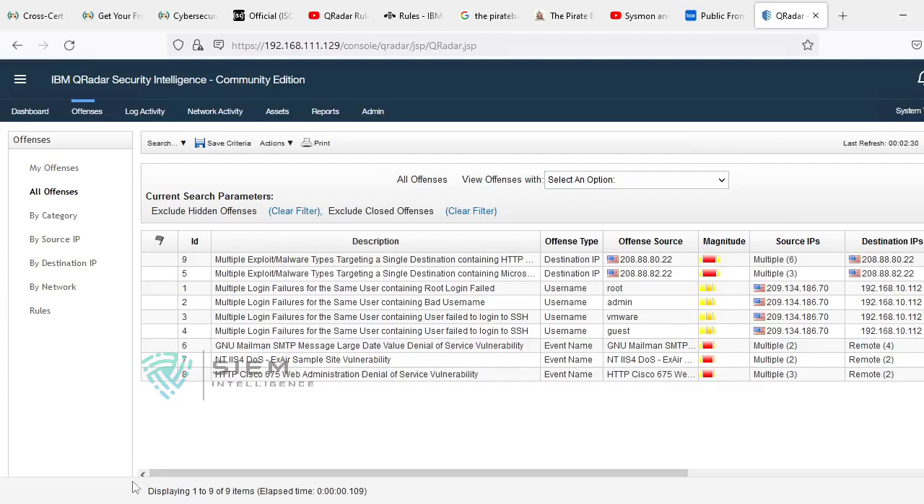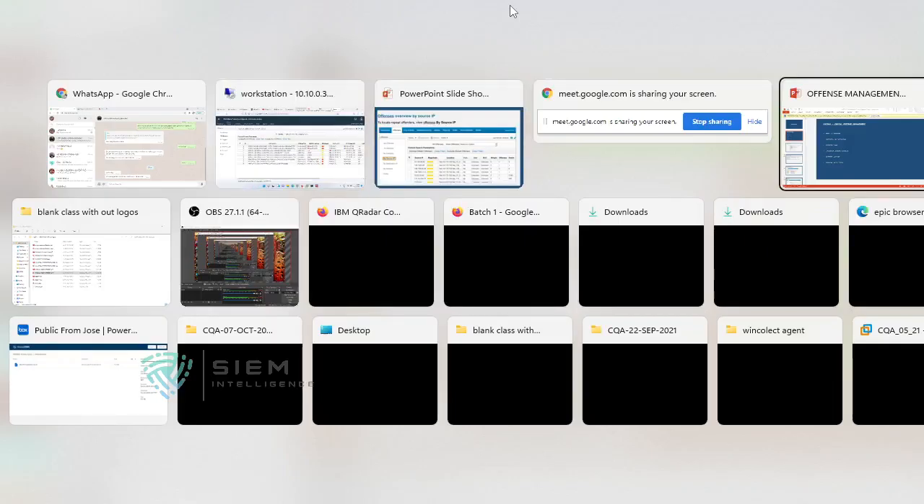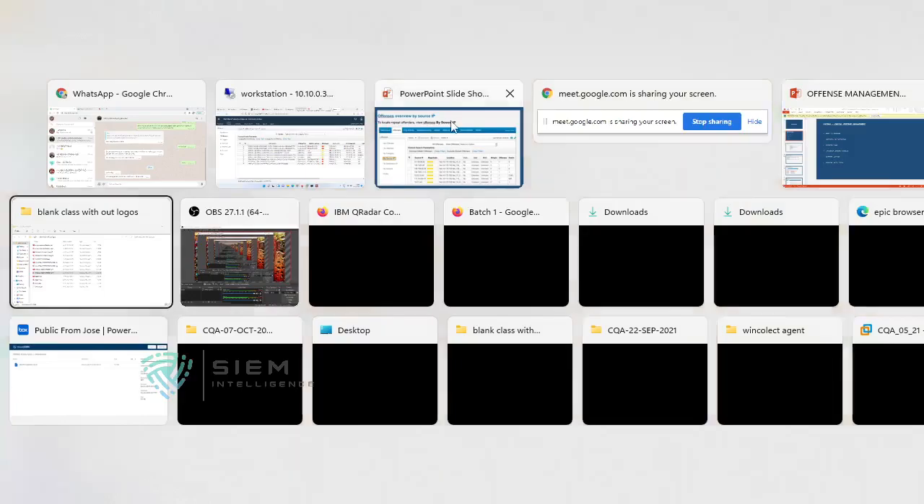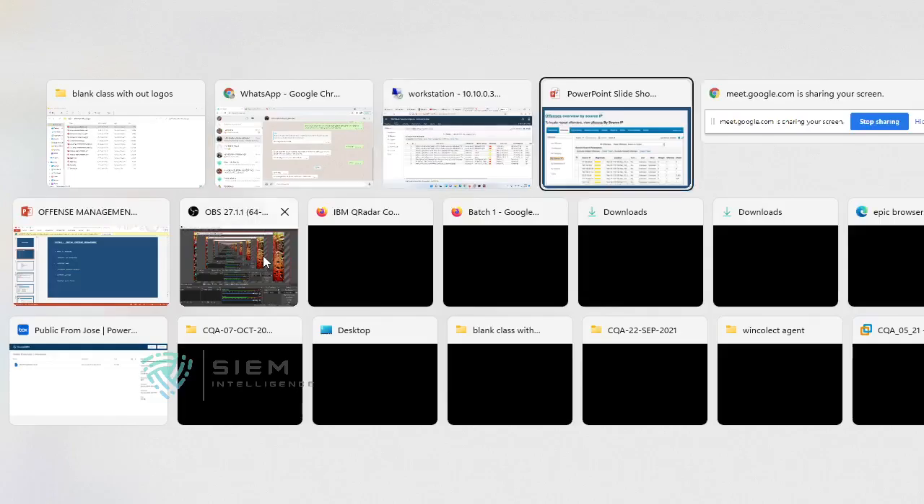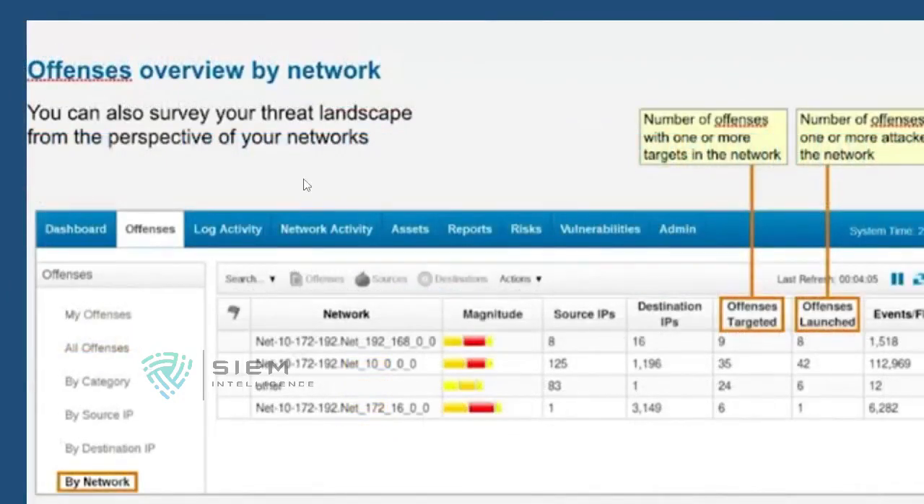So we have seen by category. You can locate the repeat offenders view by source IP. As I said, these are the source IPs, how many offenses were generated, who the destinations are, how many sources there are, how many events contributed, and what was the last event that was triggered. You can also check by network.